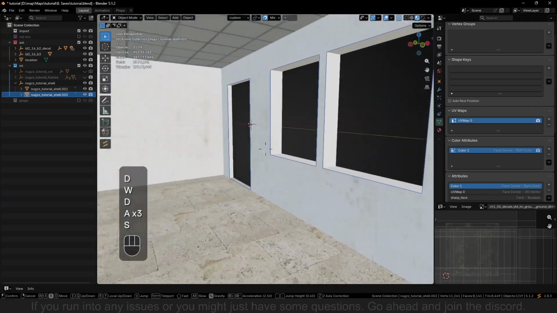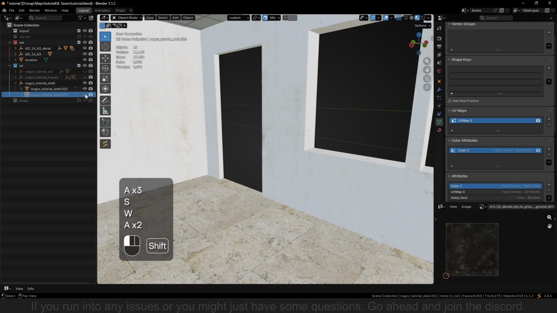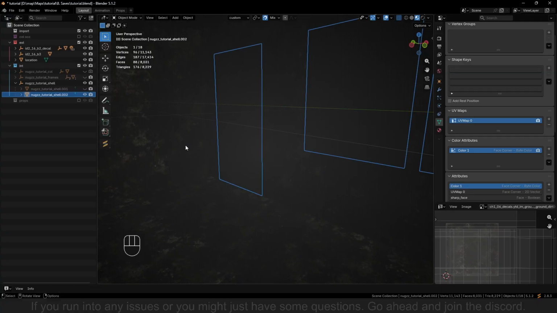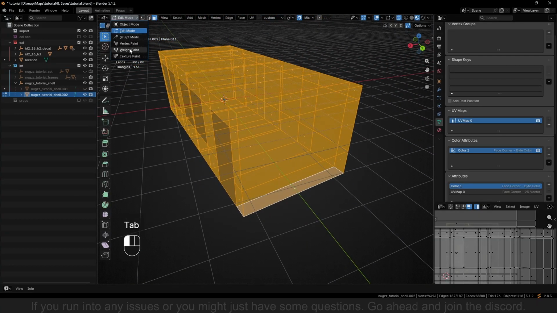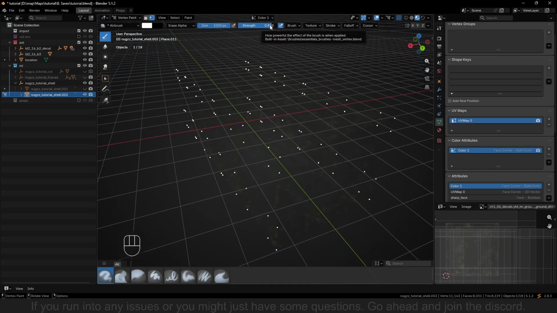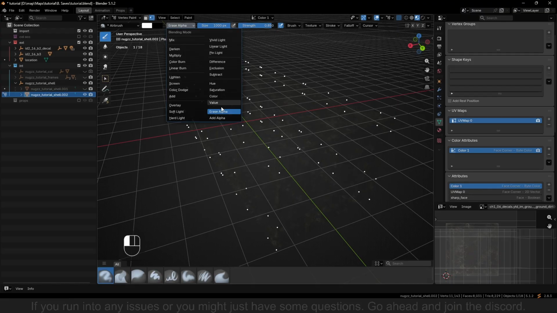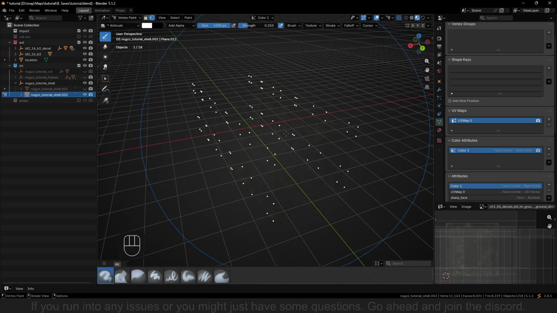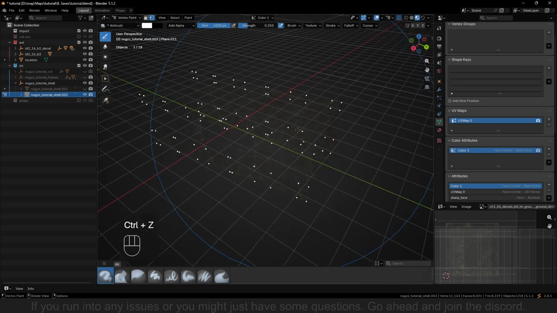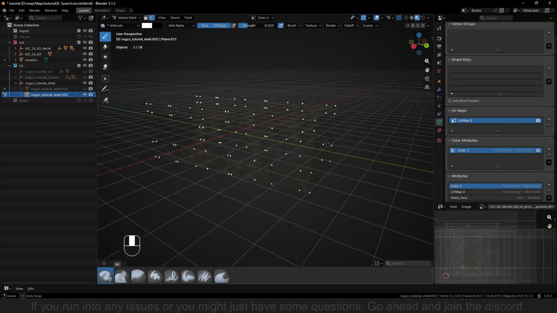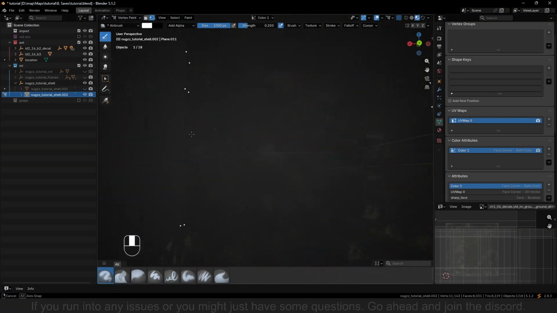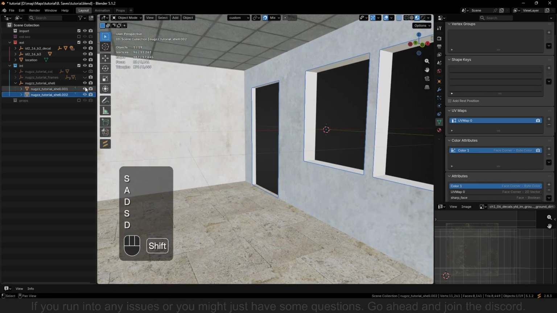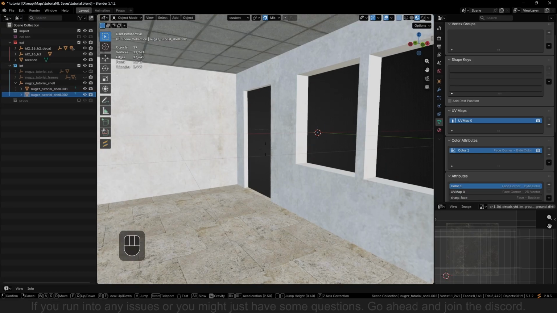I think this is fine. So the change, that's a little bit. We could maybe even add a bit more dirt. So again, inside of vertex paint, this time we want to add 0.25 maybe. Just them all. What do we think now? Yeah, I think that's good. That's a good amount of dirt on everyone.